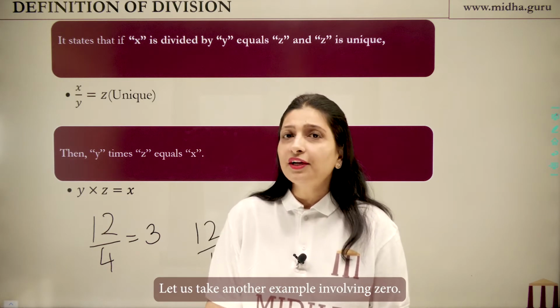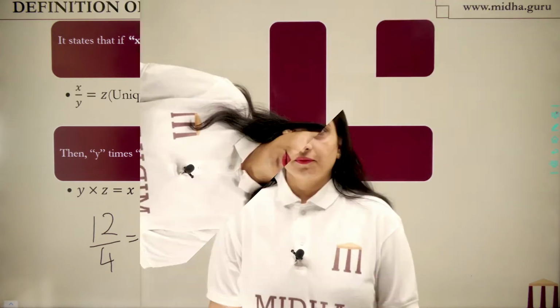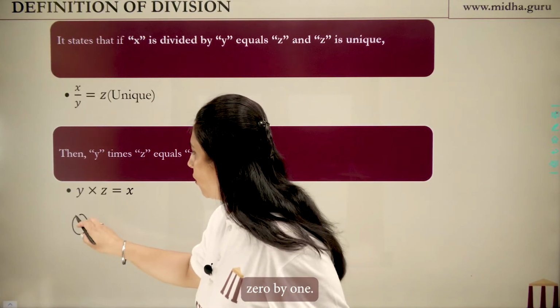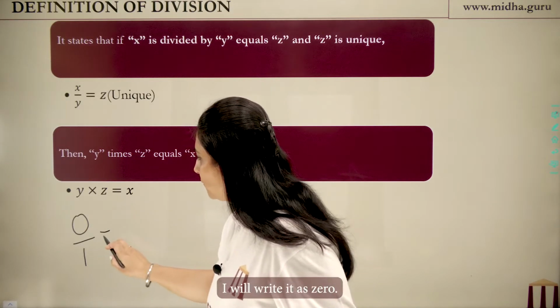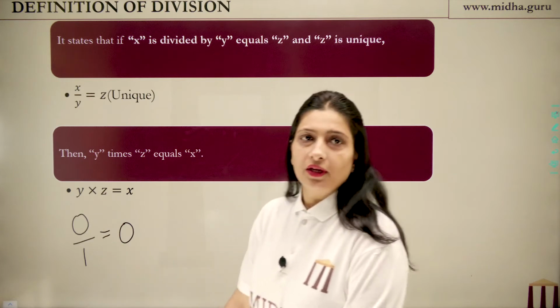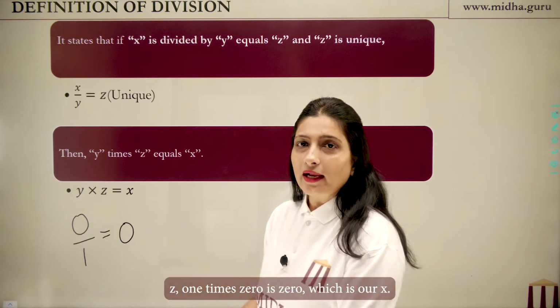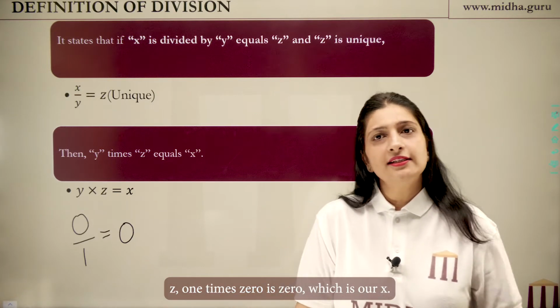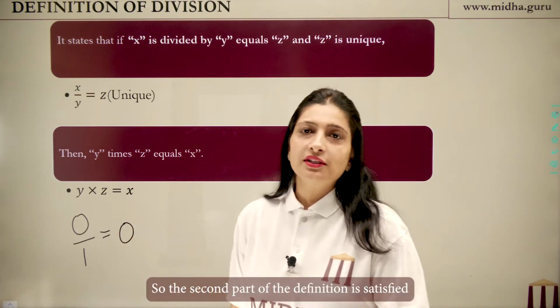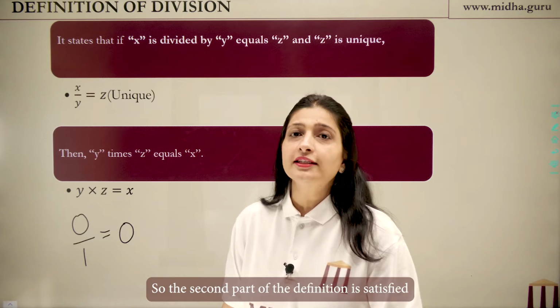Let us take another example involving 0. 0 by 1. I will write it as 0. See, the second part of the definition, which is y times z. 1 times 0 is 0, which is our x. So the second part of the definition is satisfied.